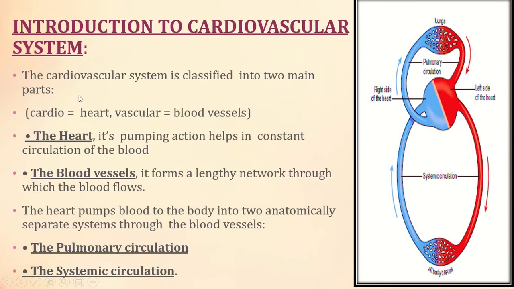Introduction to the cardiovascular system. The cardiovascular system is classified into two main parts. Cardio means heart, and vascular means blood vessels. So the cardiovascular system has two parts: the heart and the blood vessels. The heart's pumping action helps in constant circulation of the blood.